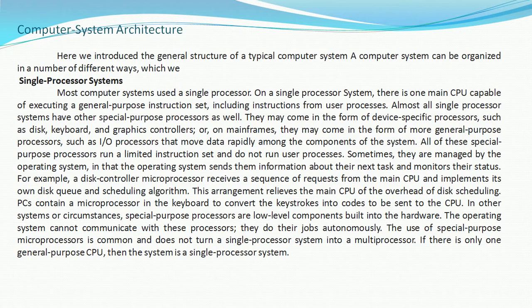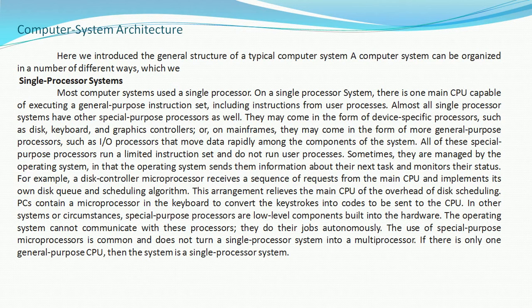As we saw in the last video on computer system organization, here we see computer system architecture. In the previous video we introduced the general structure of a typical computer system, where a computer system can be organized in a number of different ways, as single processor systems or multiprocessor systems. Most computer systems use a single processor.